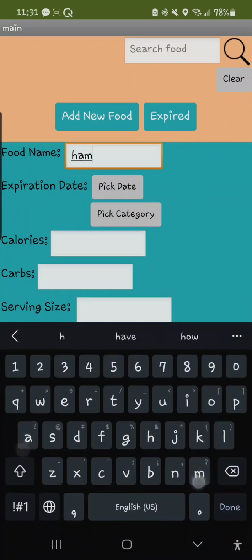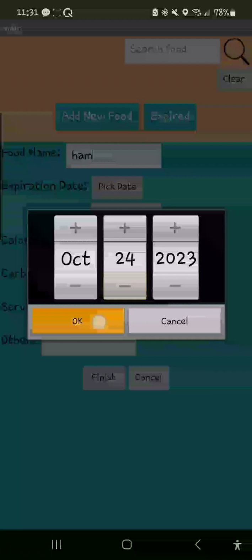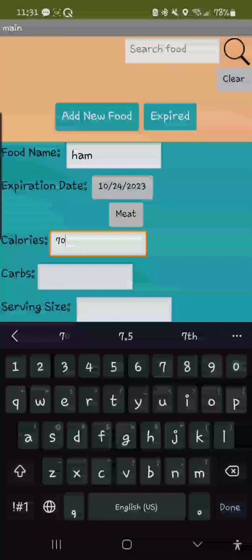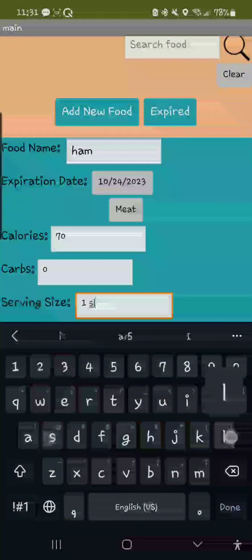Now we'll add some ham. Our ham expired a few days ago, let's say, is a meat. There's 70 calories per serving, 0 carbs, and our serving size is 1 slice.